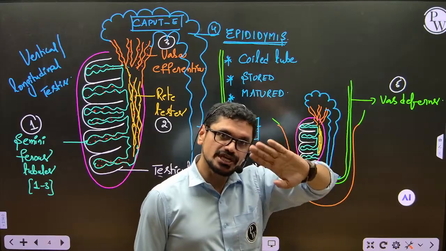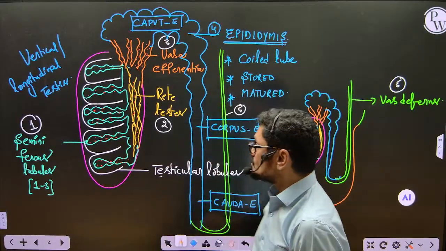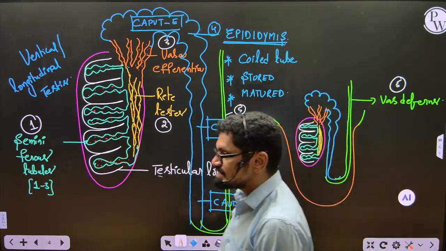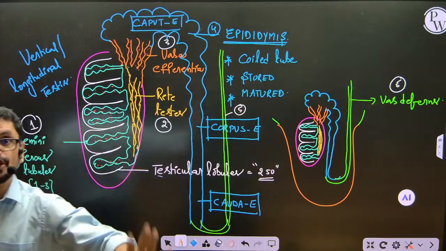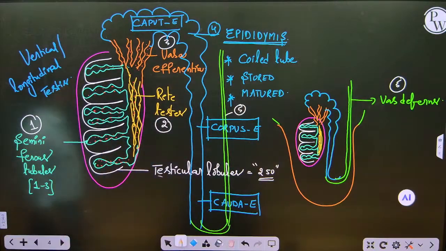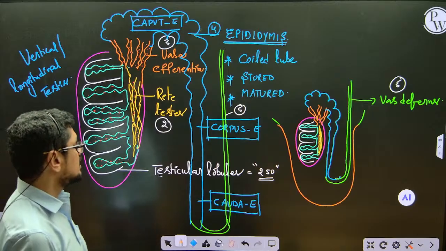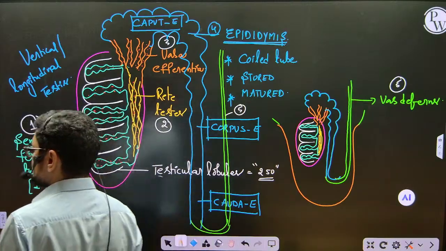It enters into the abdominal cavity. So now this diagram is very important. This slide is very important. Take one screenshot, and of course you will get this PDF. But take one screenshot. Just I will move aside. Take one picture of that slide. Super slide here. Okay, this is the vertical section or longitudinal section of the testis, right?